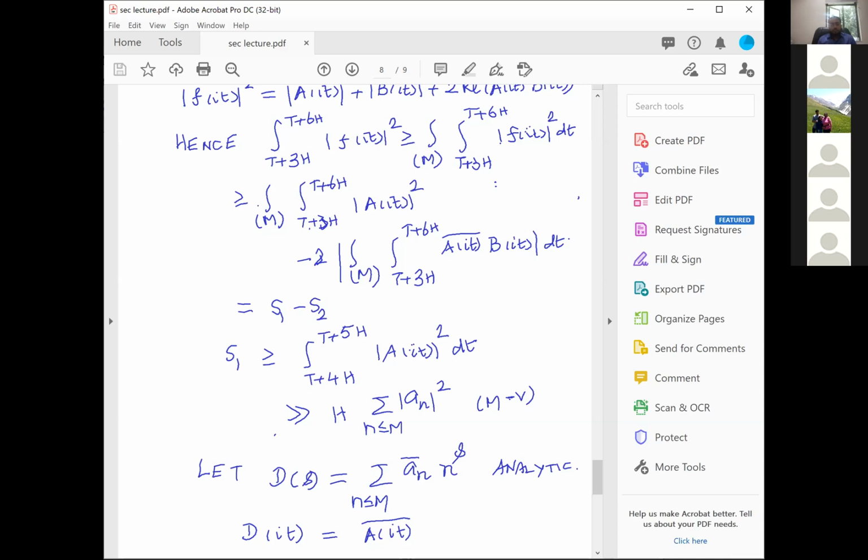Somehow, by putting an n power s down, we have solved one problem, namely that a of it bar is still a restriction of an analytic function. But on the other hand, this analytic function grows when you move towards the right. And therefore, when you move the line of integration from sigma equal to 0 to sigma equal to 3, the error has to be controlled.